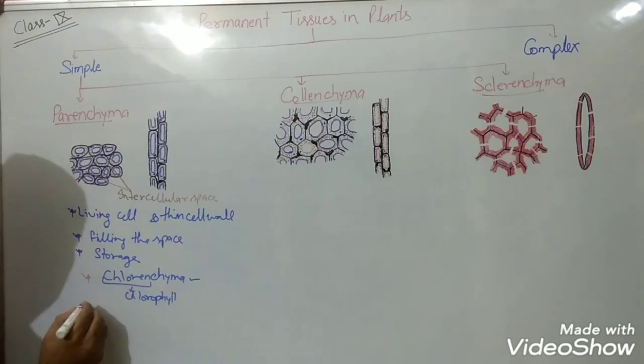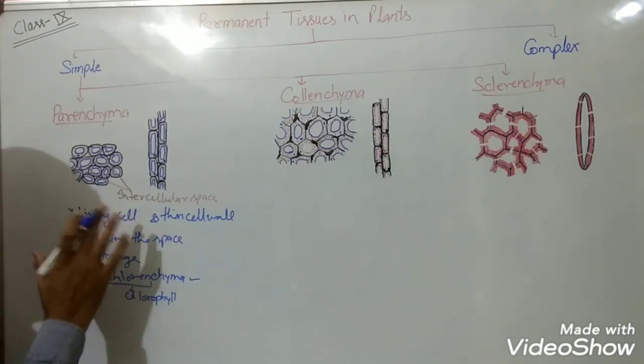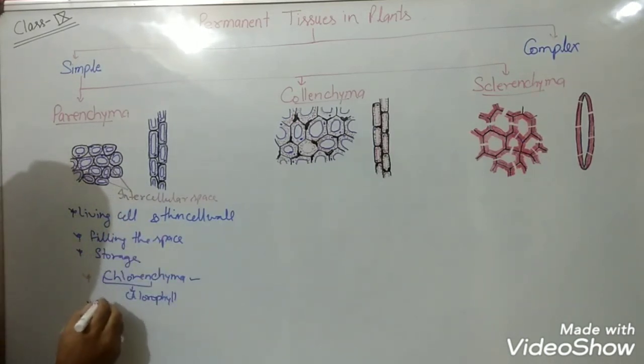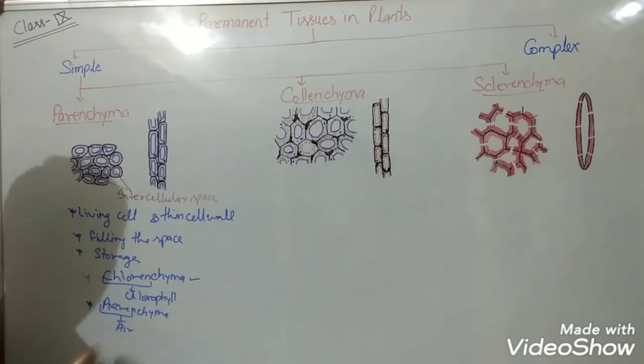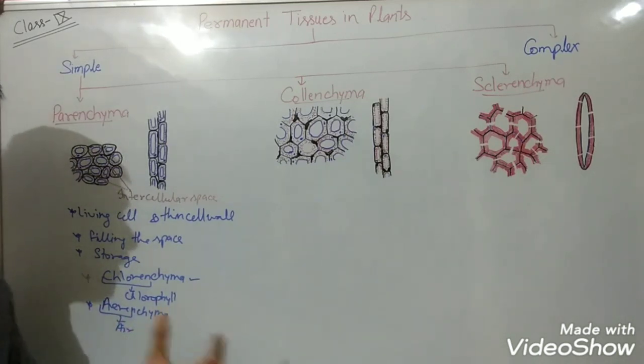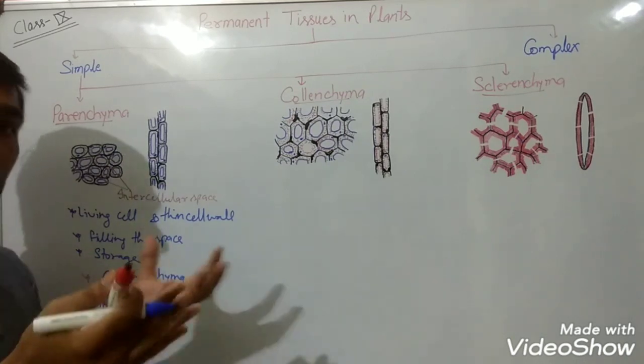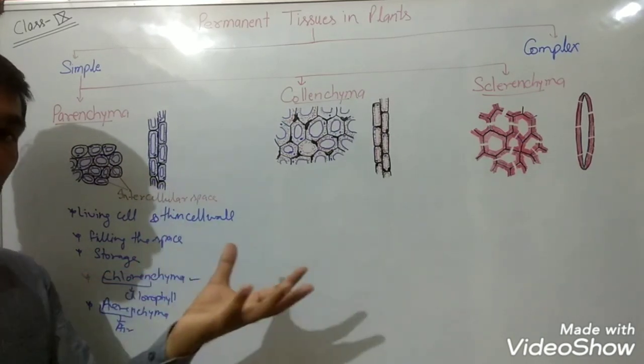One more type of parenchymatous tissue is aerenchyma. Aer means air, and you have knowledge of free floating plants in a water body.